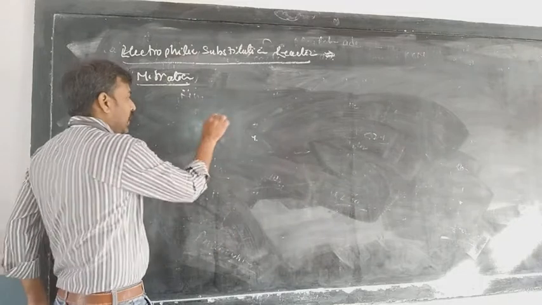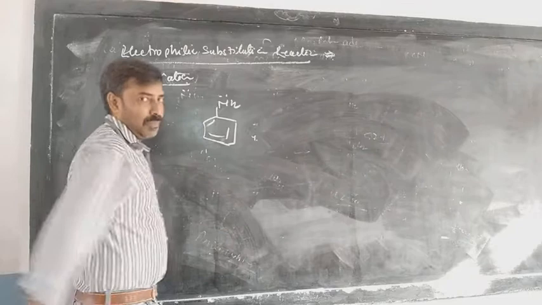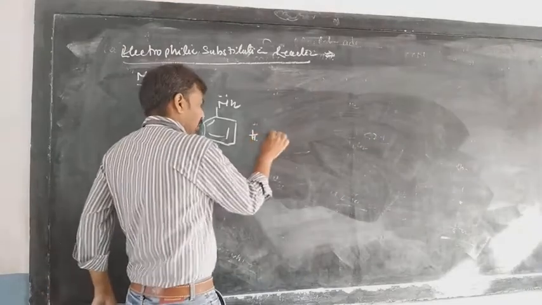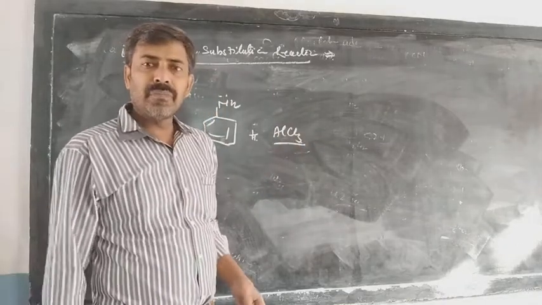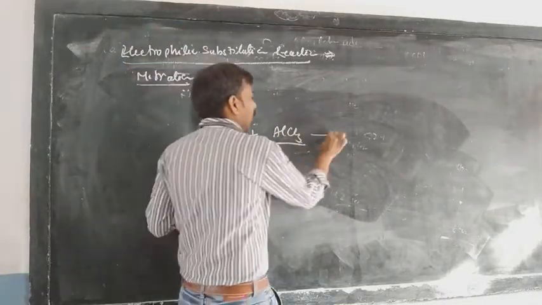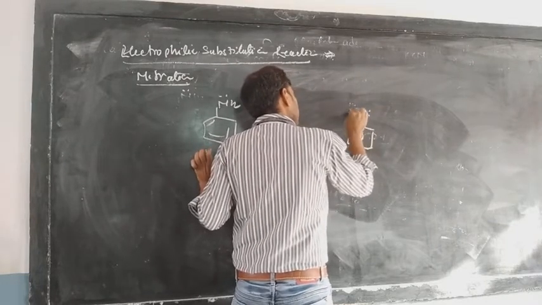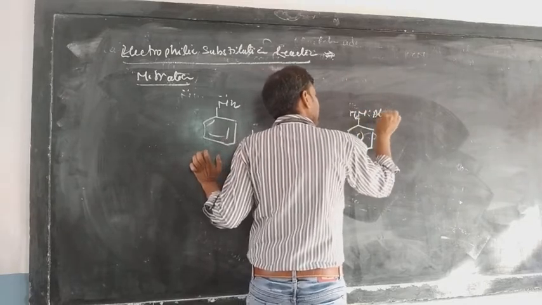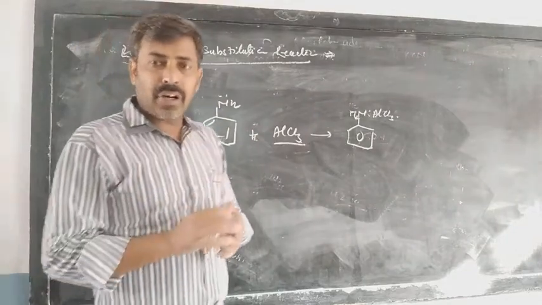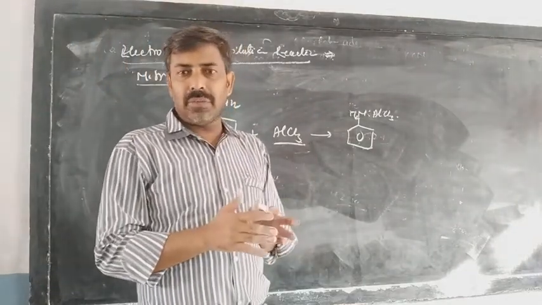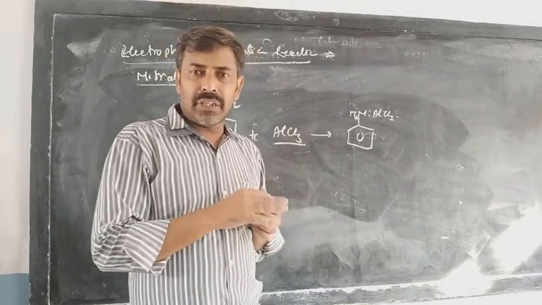Why? When you see aniline, it is a Lewis base having NH2 with a pair of electrons. And the Friedel-Crafts reagent AlCl3 is a Lewis acid. When this acid and base combine with each other, they form a stable Lewis salt. Because of this stable salt, the Friedel-Crafts reaction is not possible in the case of aniline. These are some of the exceptions in the case of aniline.